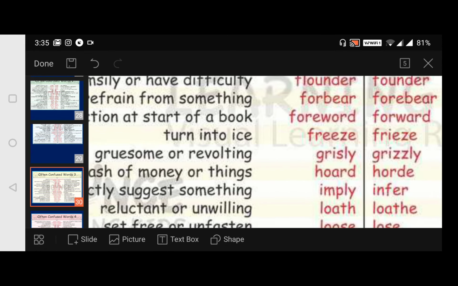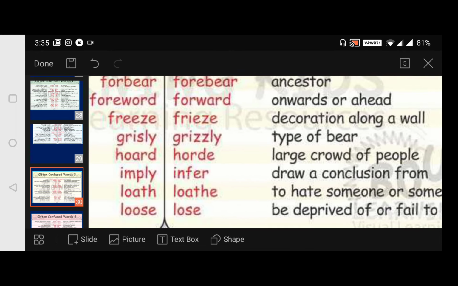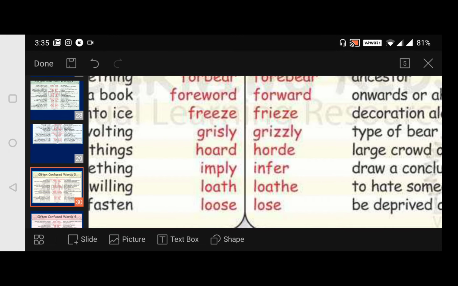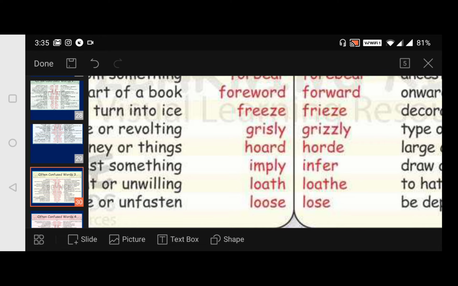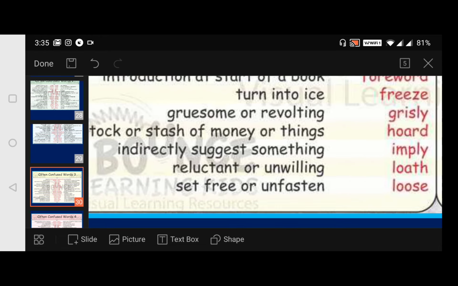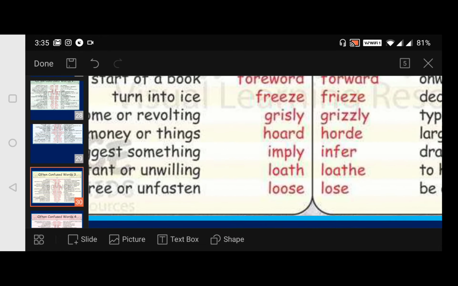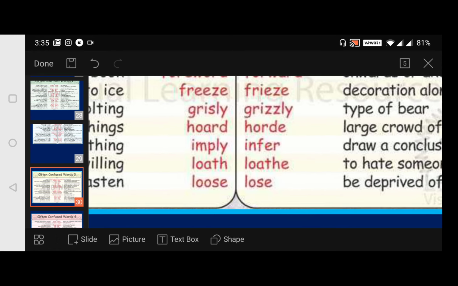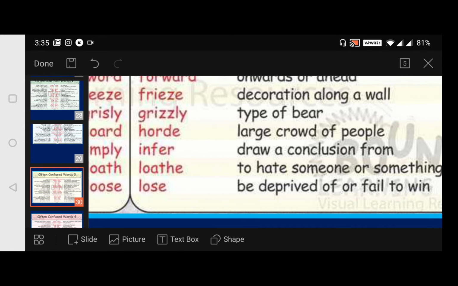Then freeze, turn into ice. We say it as freeze. And frieze, decoration along a wall, that also we say. Okay, never have I heard this word. Next, grisly, gruesome or revolting. Gruesome or revolting. Okay, next coming to grizzly, type of bear.